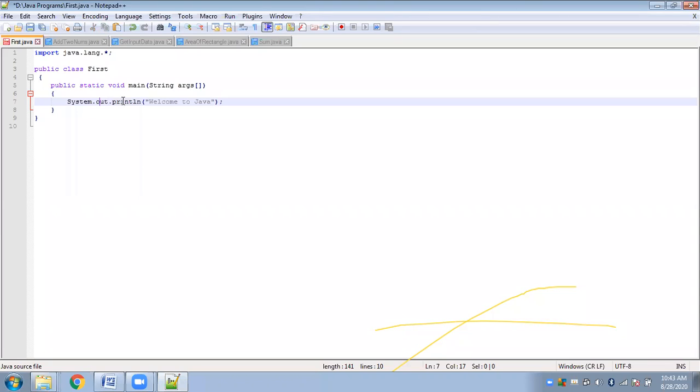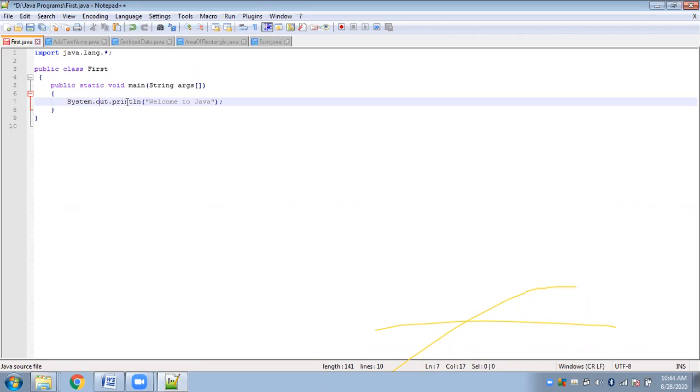So this function is of the PrintStream class, and to be able to access this function, you have to create objects of that class. So that is why this out is an object of the PrintStream class, and also a static variable of the system class.